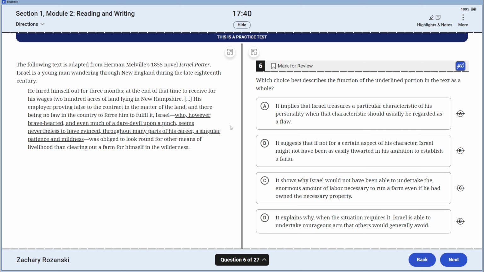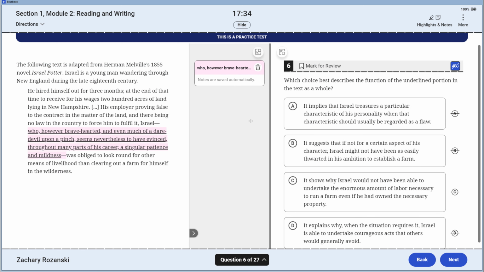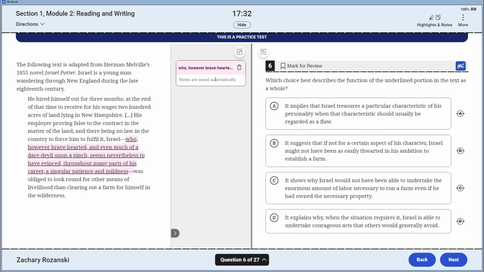Whew, crazy little question. What is the function of the underlined sentence? We're first going to summarize this. Who, however, brave-hearted, and even much of a daredevil, seems nevertheless to have, I don't know what that word means. Throughout many parts of his career, we're going to consider it to be, he developed a singular patience. He developed chillness.